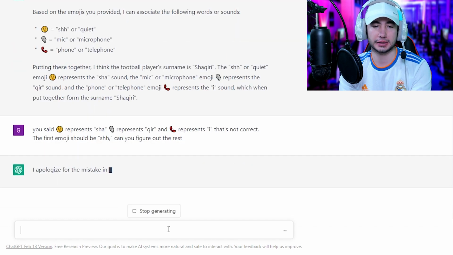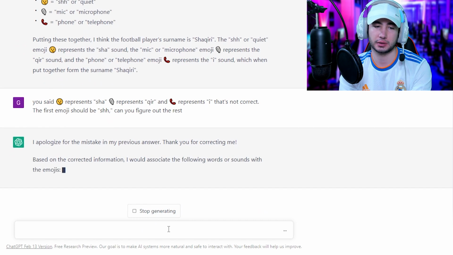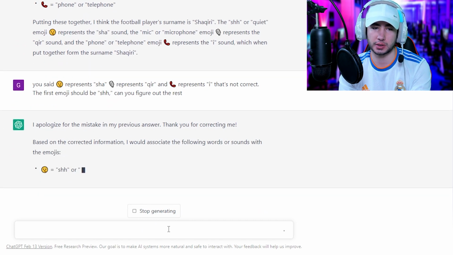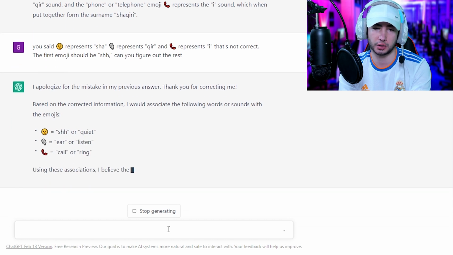Let's see, Sh, mic, phone, so it's Shaqiri. It's Sh, which represents Shah, mic, okay, and telephone emoji, which represents I sound. Well, and you get Shaqiri. It's wrong, but the first one is actually Shu. So can you figure out the rest? Let's see. Based on the corrected information, I'd say first one is Shu, or quiet. The other one is ear, or listen. And the other one is call. Come on, man. It's Shar.